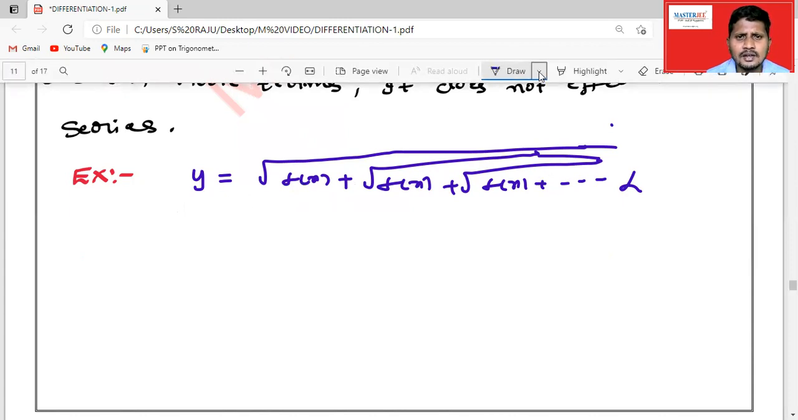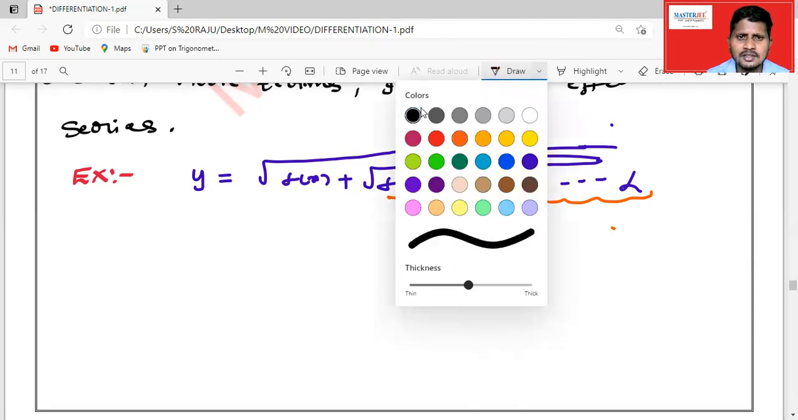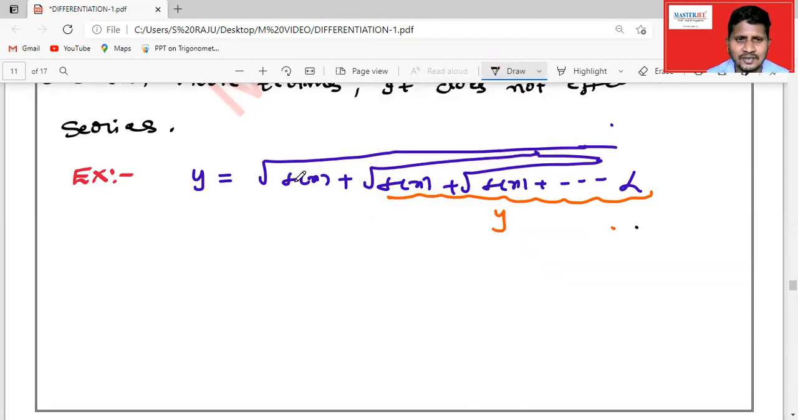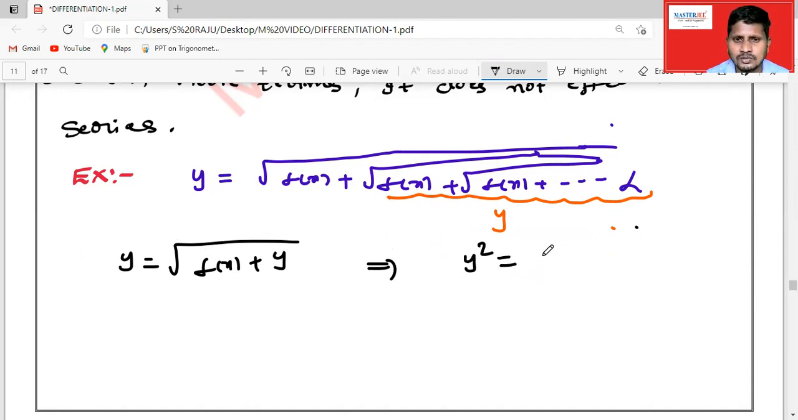So if I call this whole expression from f of x to infinity as y, then again this will give y, because this is not affected by the given series. So if I replace it, y is equal to square root of f of x plus y. To find the derivative, you should not differentiate directly, since the square root is there. So square both sides: y square is equal to f of x plus y. Now you can differentiate here.